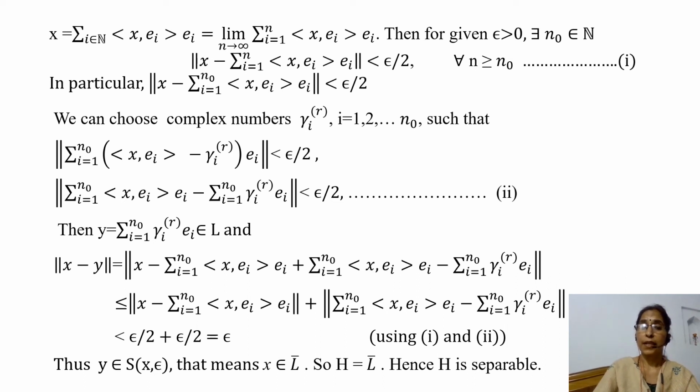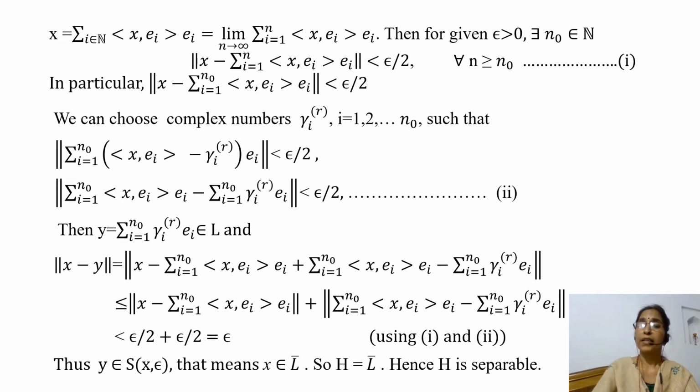Here, since inner product x, e_i is a complex number and we are choosing complex numbers gamma_i with rational real and imaginary parts, the norm of this term is less than epsilon by 2. This can be written as norm of summation i varies from 1 to n naught inner product x, e_i into e_i minus summation i varies from 1 to n naught gamma_i e_i is less than epsilon by 2.